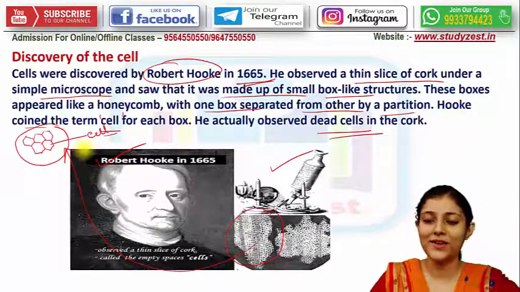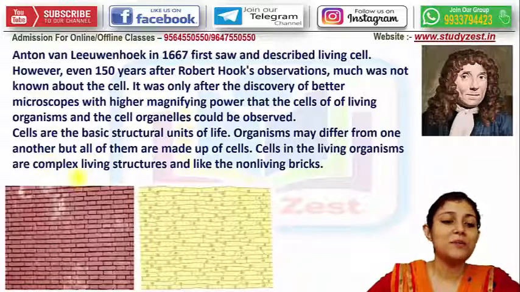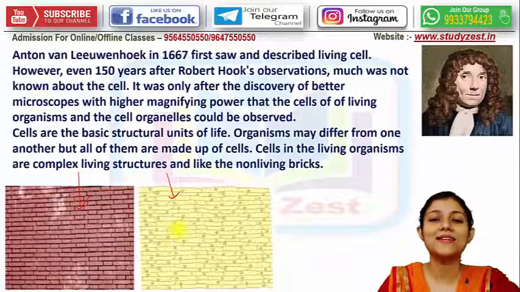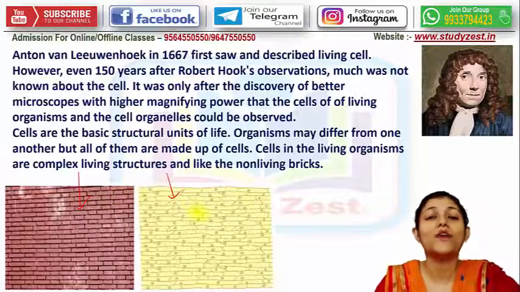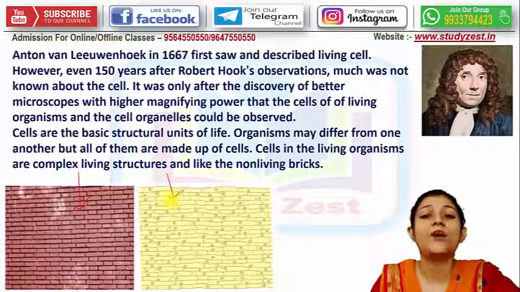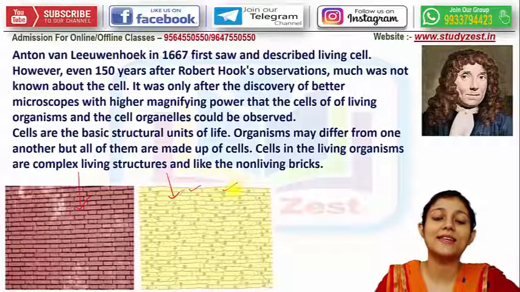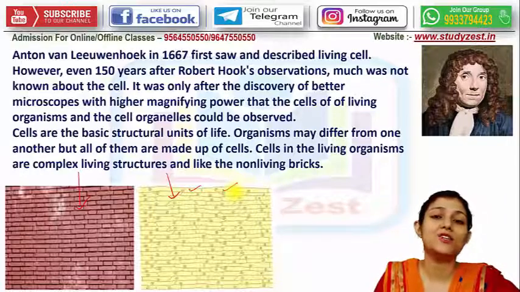समझ में आया? Okay. Next देखते हैं. I was talking about the brick wall and the cell. It looks like this. See the comparison, how similar they are, right? So this is a single unit, single brick is forming the whole wall or the whole building. Like that way our whole body, total organismal body is made up of cell. ये एक single जो chamber है, this is one cell, this is another cell, and these are joined with a partition wall present between these two cells.